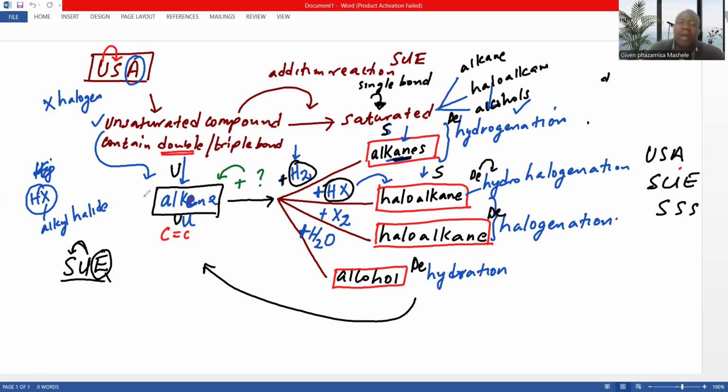But if you're moving from alkenes to haloalkanes, it might be hydrohalogenation or halogenation. So by looking at the reaction, it will tell you. But if you're moving from alkenes to alcohol, you know this is hydration. So it's very important in the examination to know this.